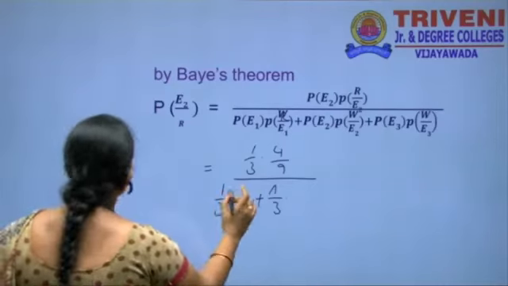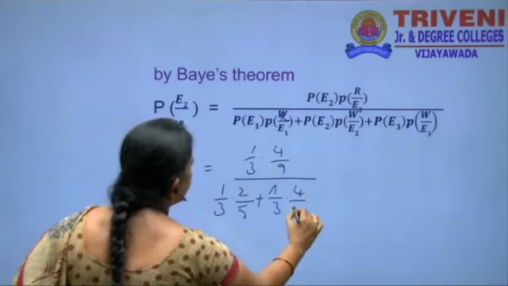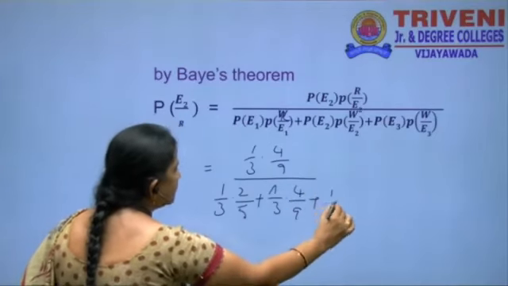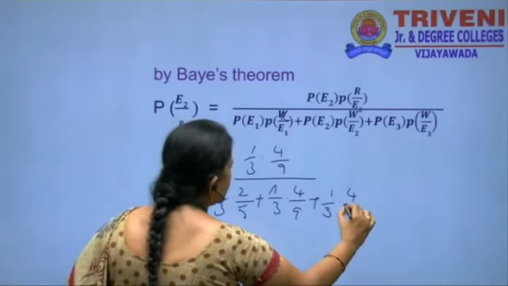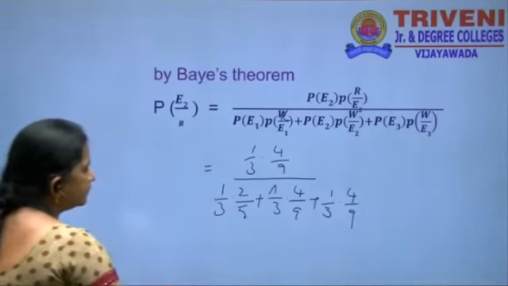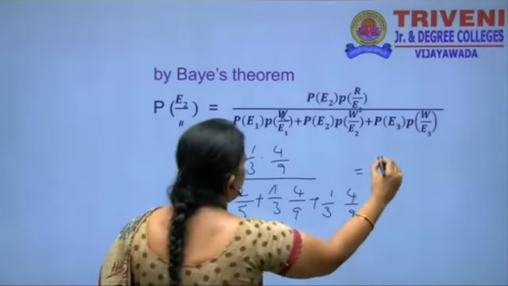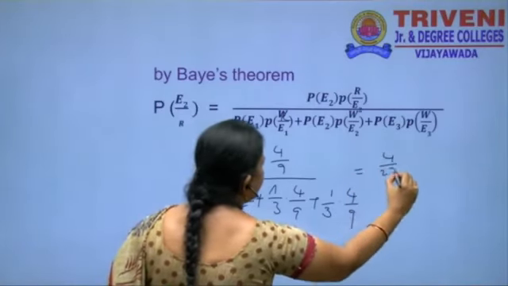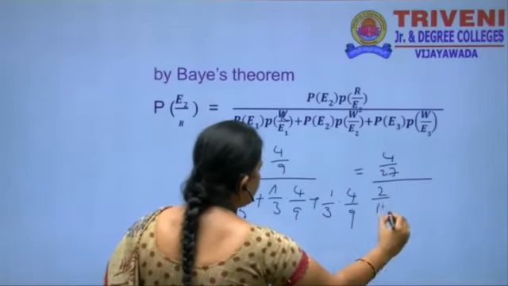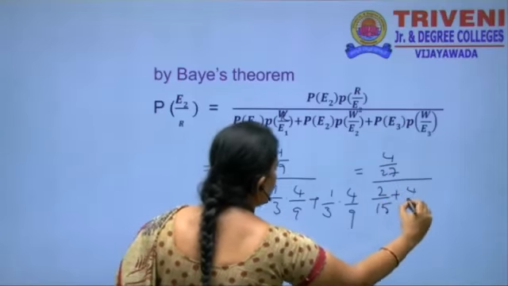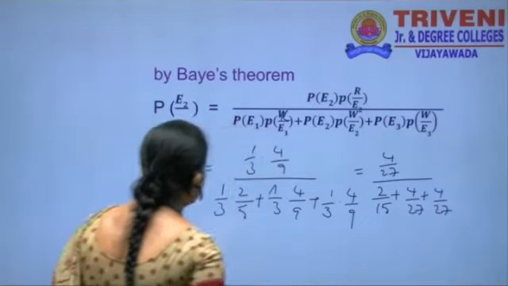Then 4 by 9 plus 1 by 3 into 2 by 9. After simplification, we get 4 by 27 in the numerator, and the denominator is 2 by 15 plus 4 by 27 plus 2 by 27.